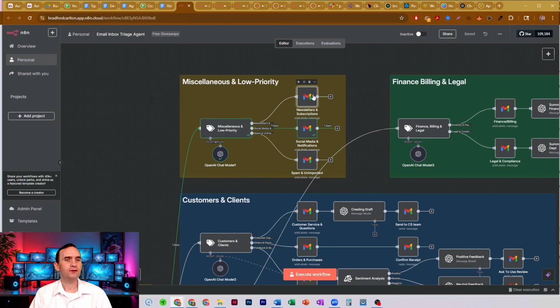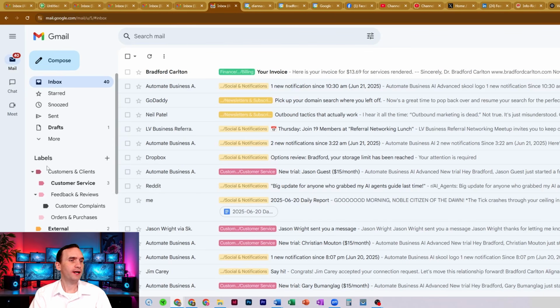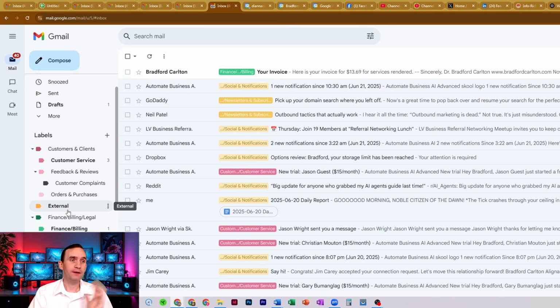And what these paths do is it's just a labeling node. So it's a Gmail node, it's connected with my credentials, resource is message, operation is add label, and if it's gone down this path, we're going to add a label which you have to set up in your Gmail account. So if it's not set up in your Gmail account, I'm going to show you real quick. If you don't have all these labels created, then it's not going to be able to pull from it.